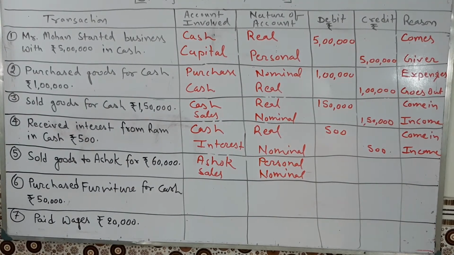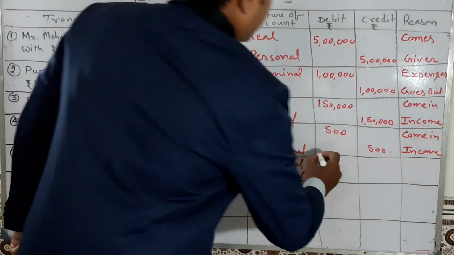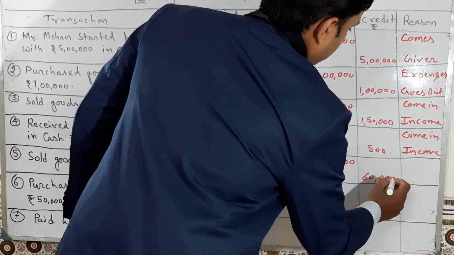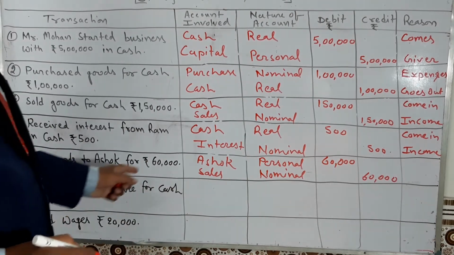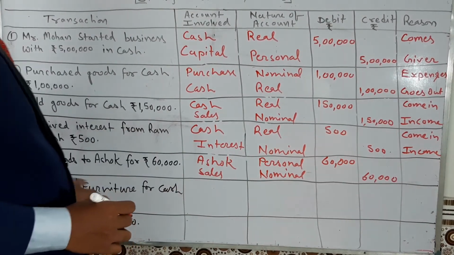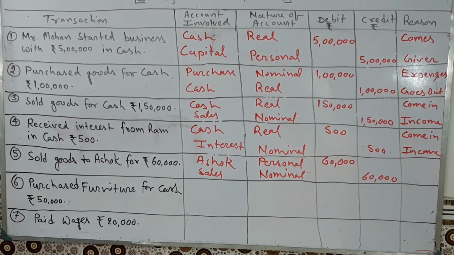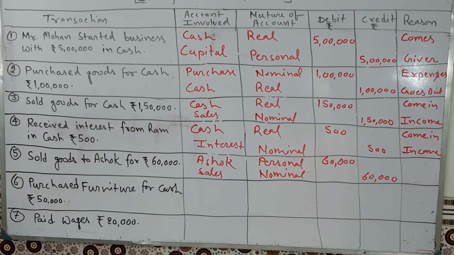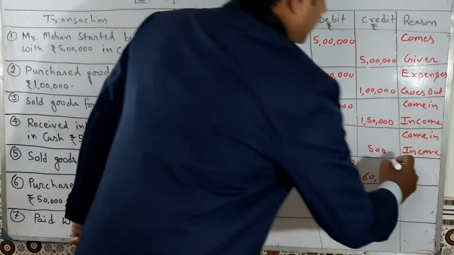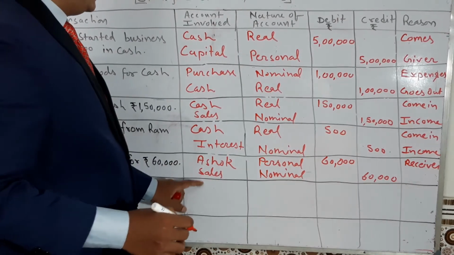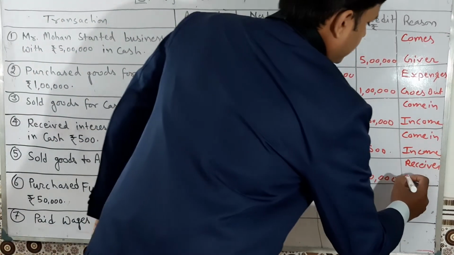Goods sold to Ashok for rupees 60,000. So here you will write 60,000 and 60,000. Clear? So Ashok is what? Personal account. Goods sold to Ashok means who is the receiver of goods? The receiver is Ashok, and sales is income.